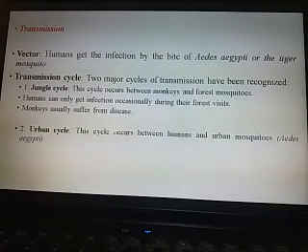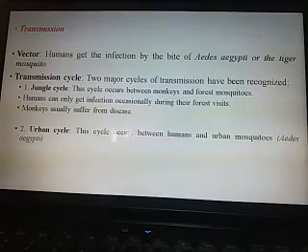Jungle cycle, generally this cycle occurs between monkey and forest mosquito. Humans can only get infected when they visit a forest area where the virus is present. Monkeys usually suffer from the disease because the virus transmission occurs between the forest mosquito and monkey. Urban cycle: this cycle occurs between humans and the urban mosquito, that is Aedes aegypti.